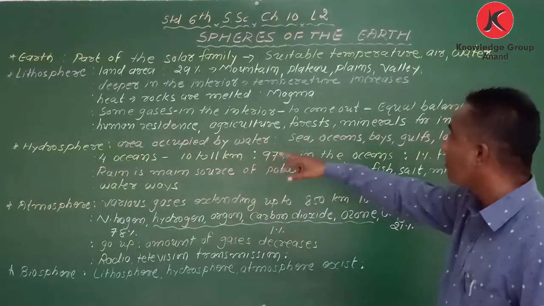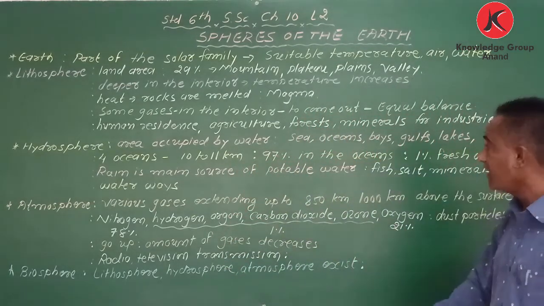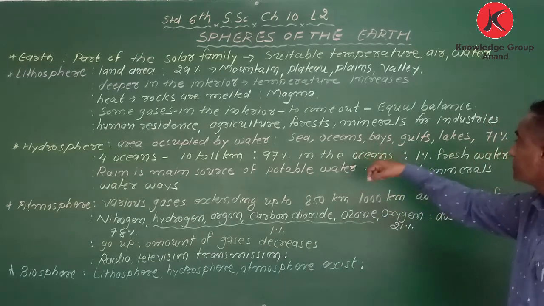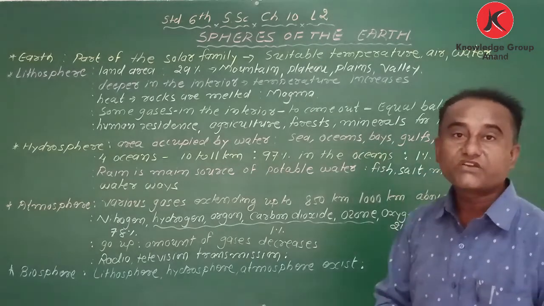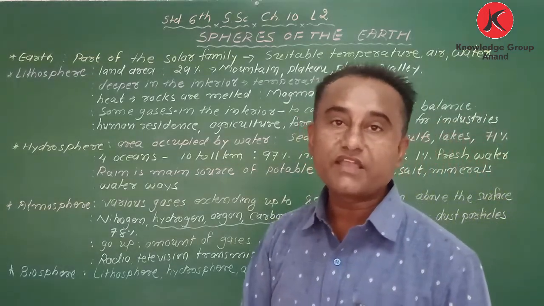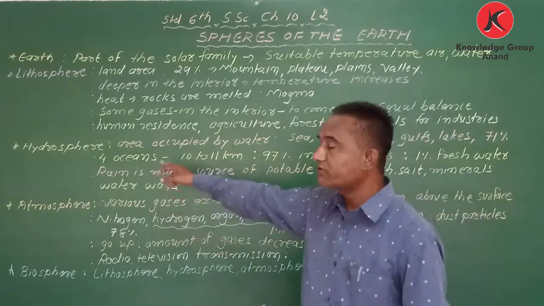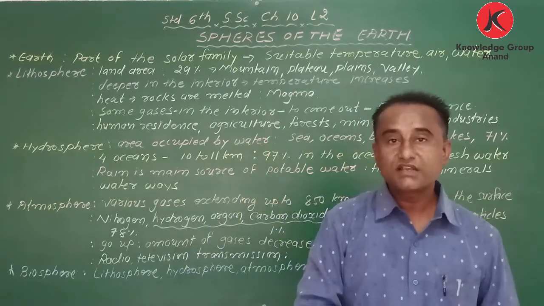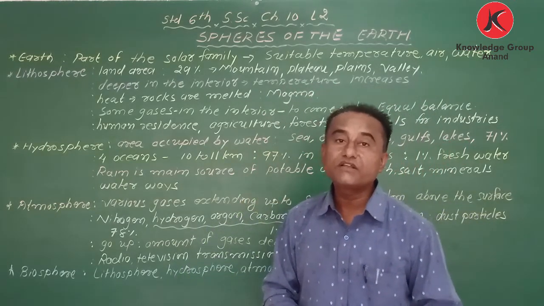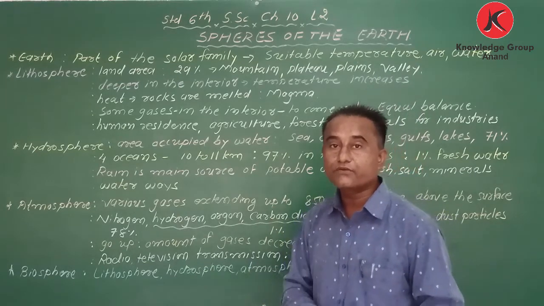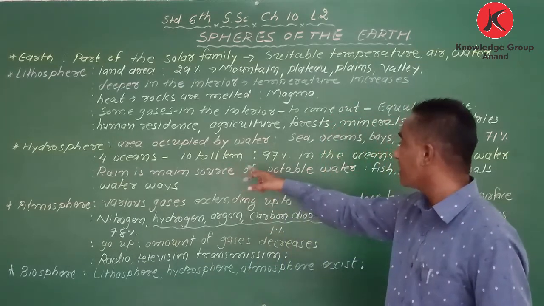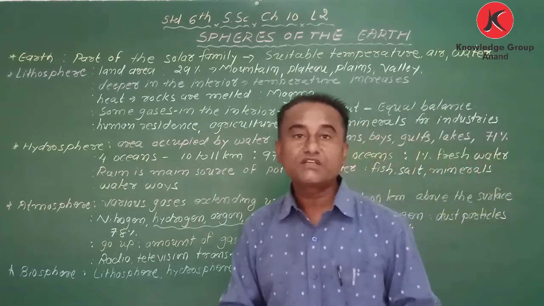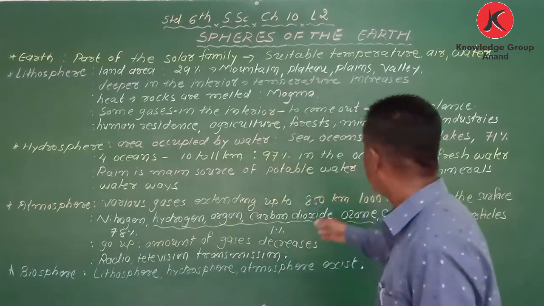So the area occupied by water is called hydrosphere. Which are the main sources? I have already written ocean, seas, bays, gulfs, and lakes, and 71% area is occupied by hydrosphere. I also read about the four oceans. How deep are they? They are 10 to 11 kilometers deep. 97% of the water is found in oceans, that I have already written.